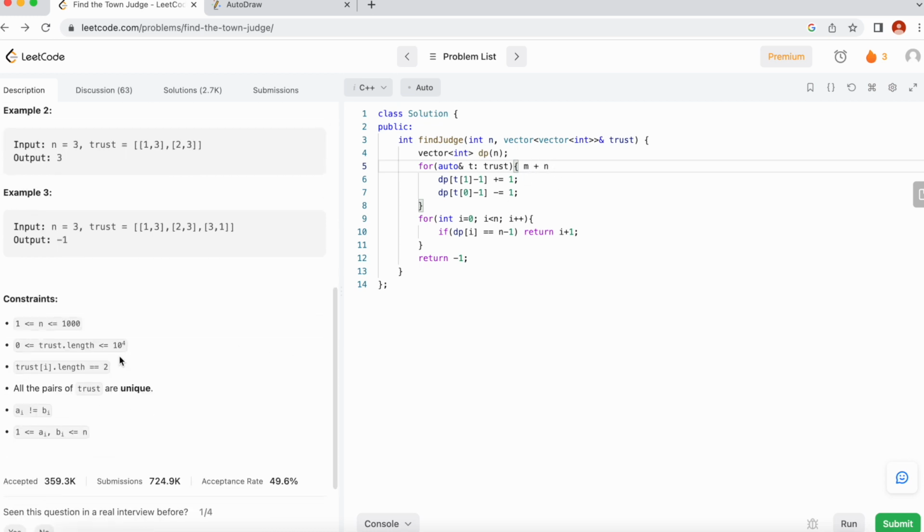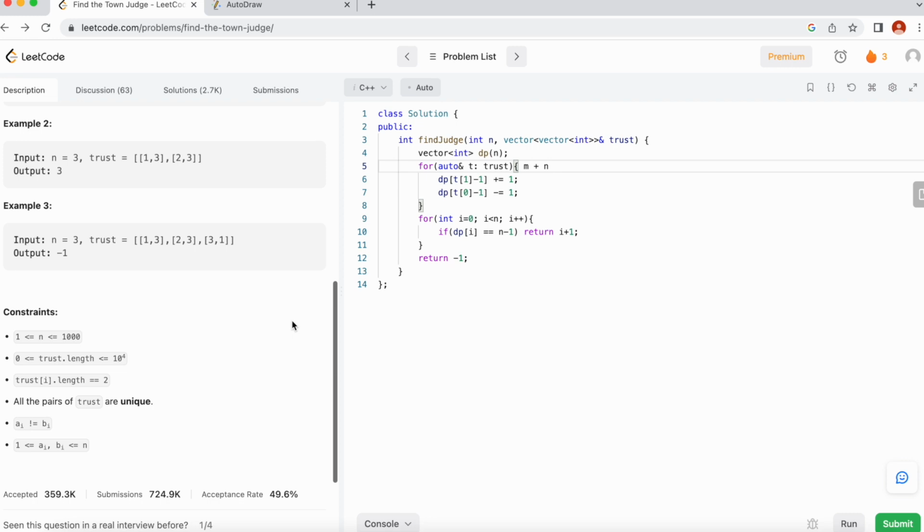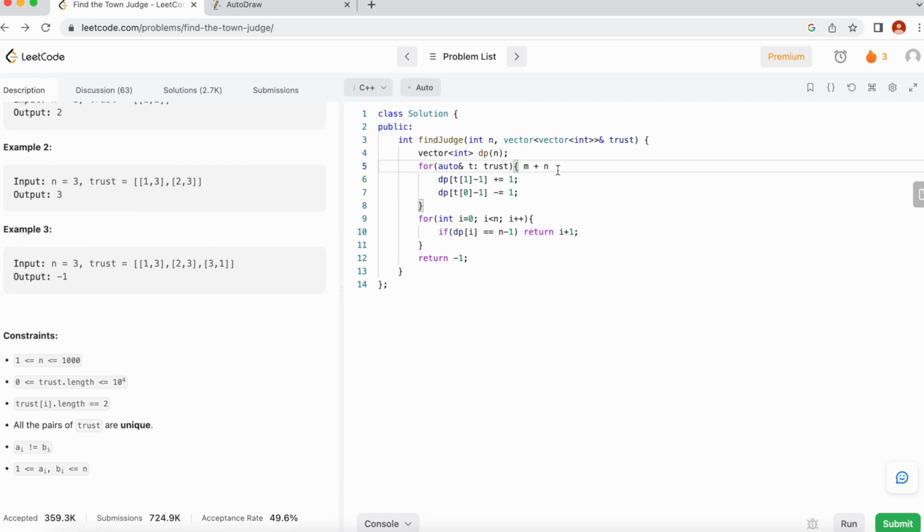Since this value 10 power 4 is more than n, we can say that the time complexity will be m. And what will be the space complexity? The space complexity will be n, because we are using a DP array here, and the size of it will be n.